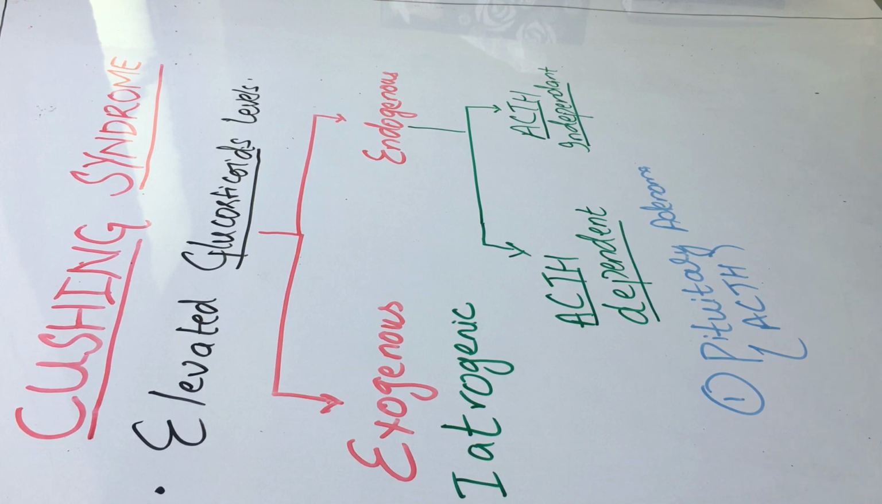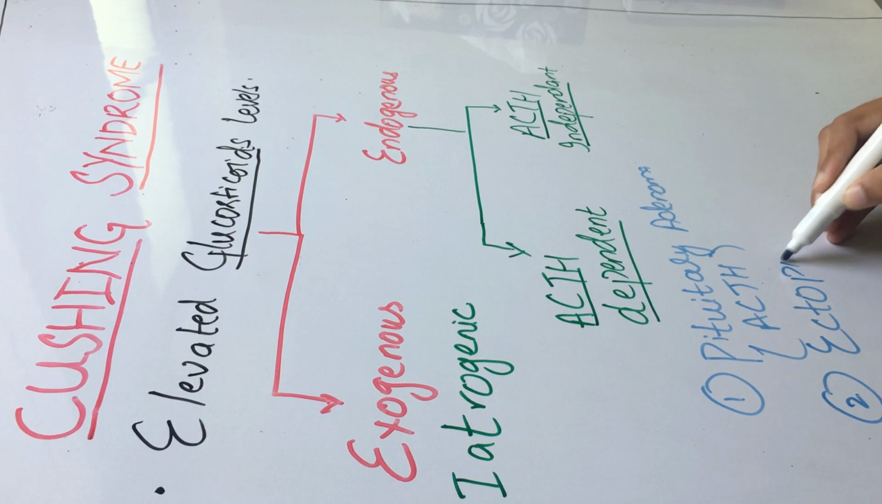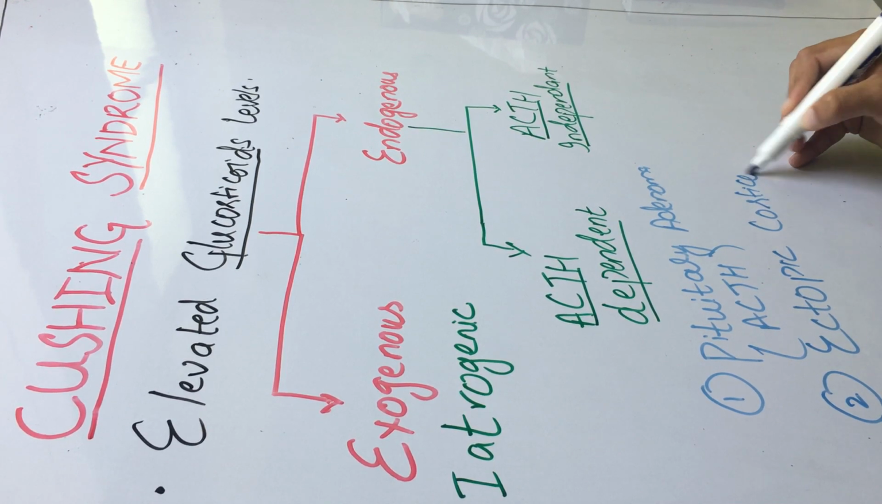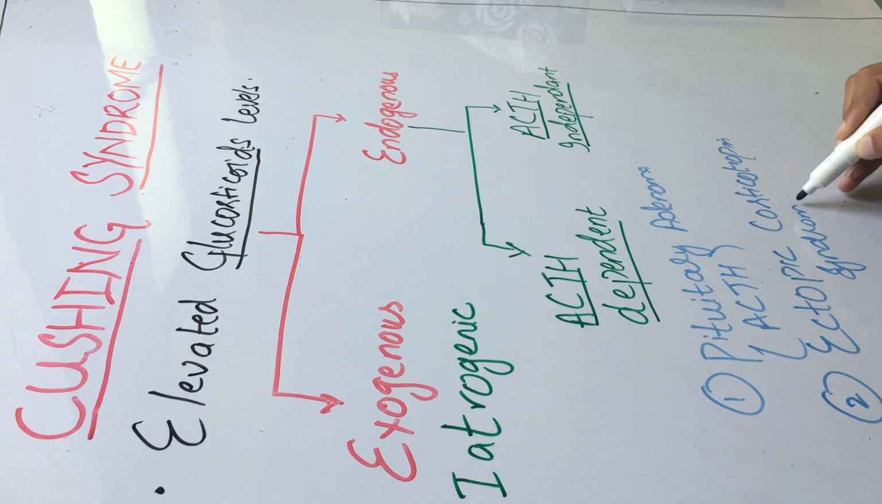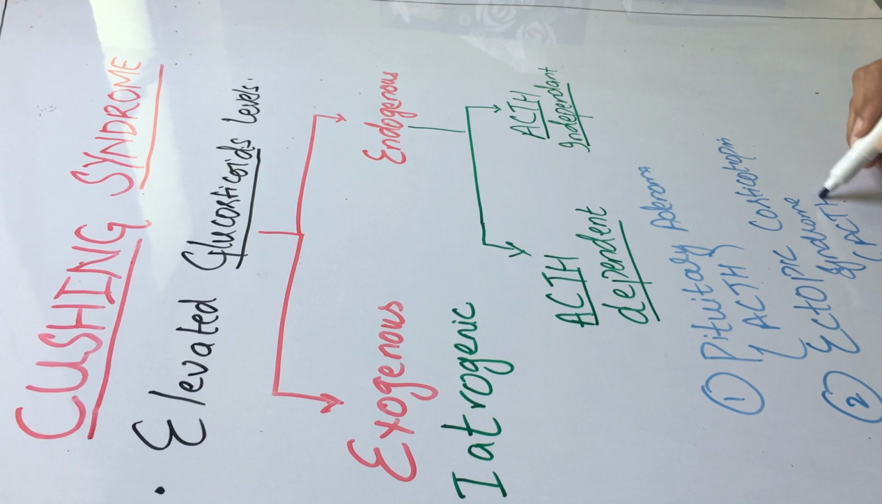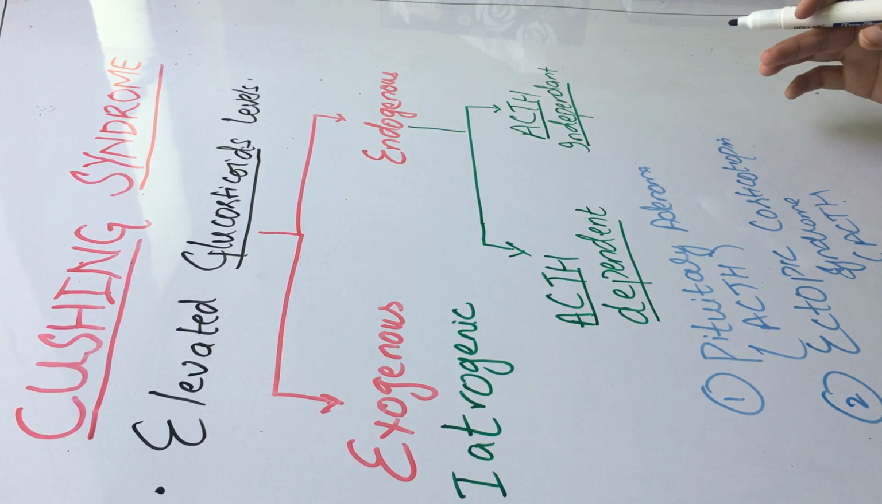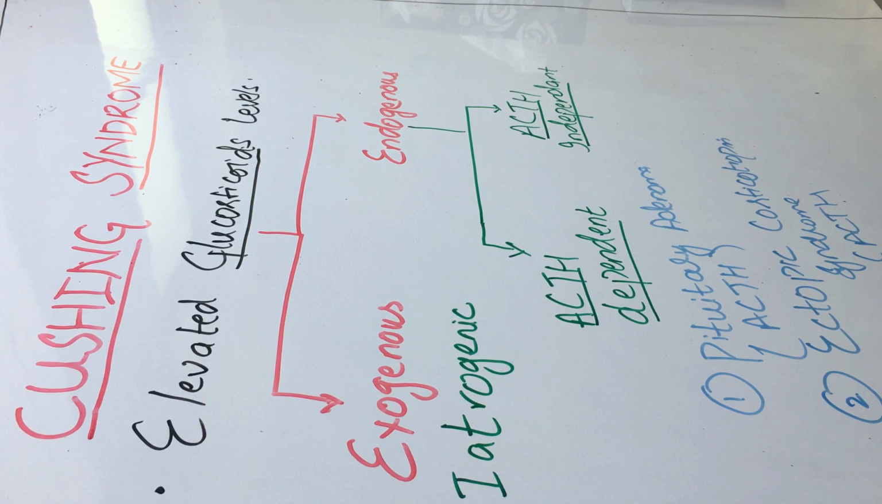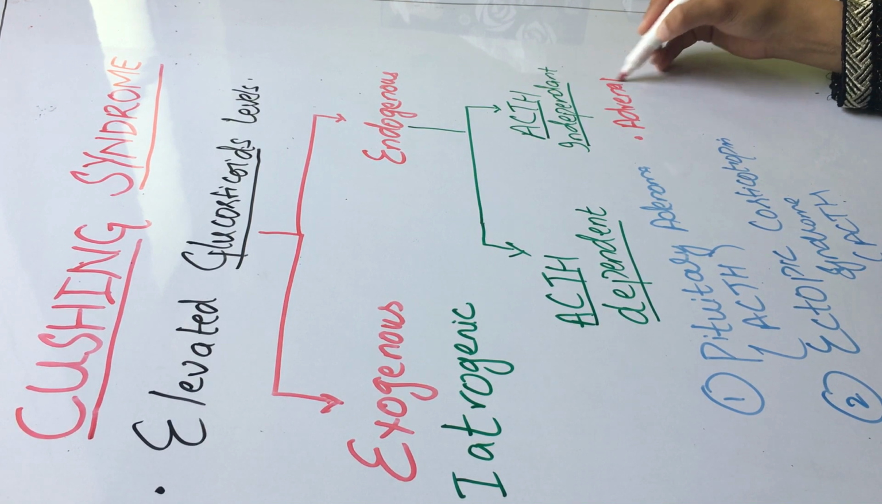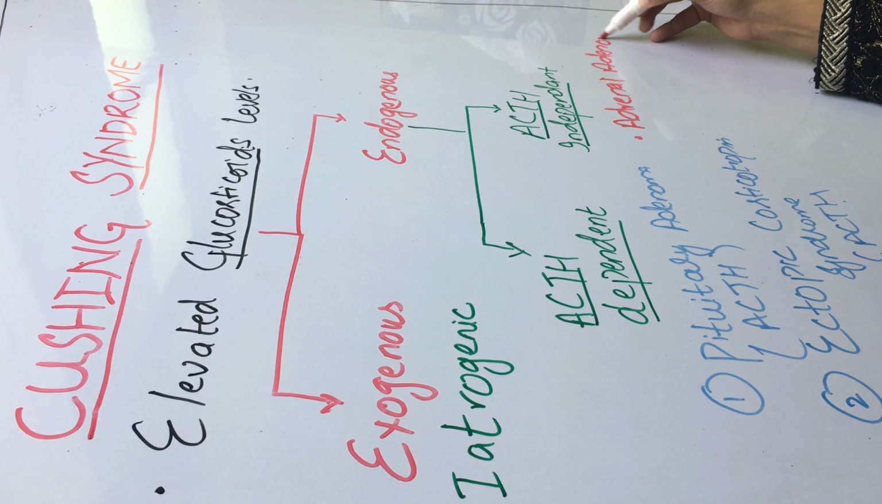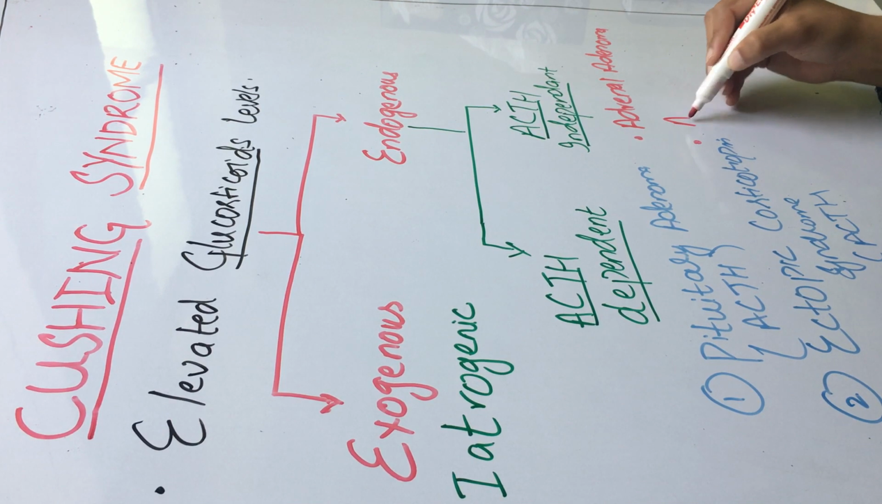The second could be ectopic corticotropin syndrome. What is it? In this condition also, ACTH is excessively produced. In other sites where corticotropes are present, they are excessively synthesizing ACTH. While in ACTH independent, there could be adrenal adenoma or adrenal carcinoma.